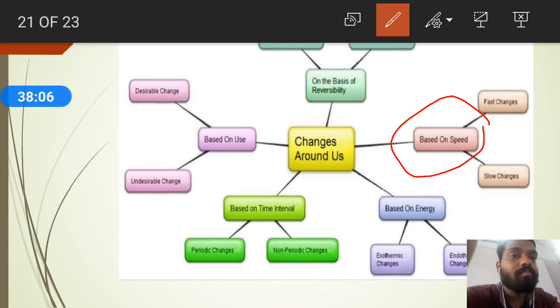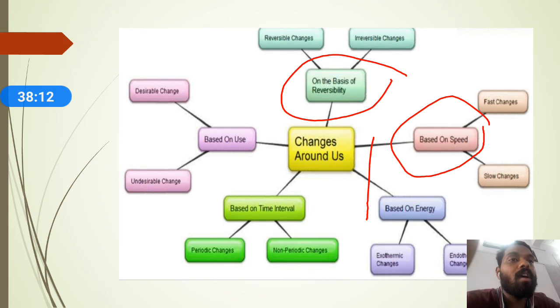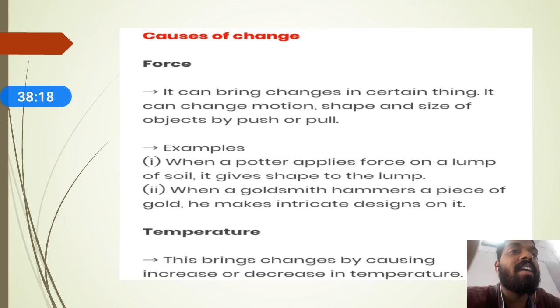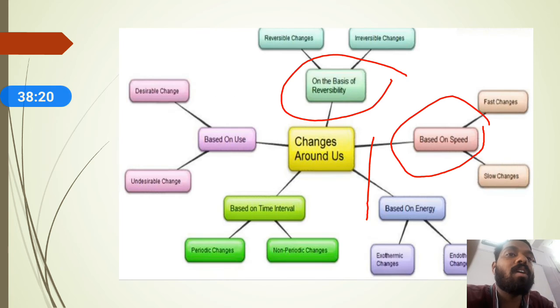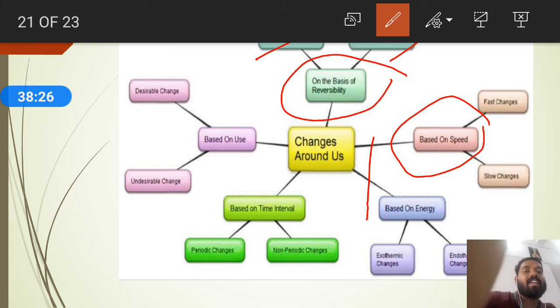Next, on the basis of reversibility, we can divide changes into reversible change and irreversible change.